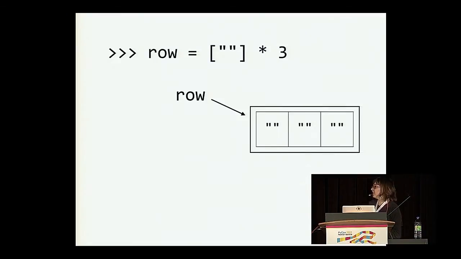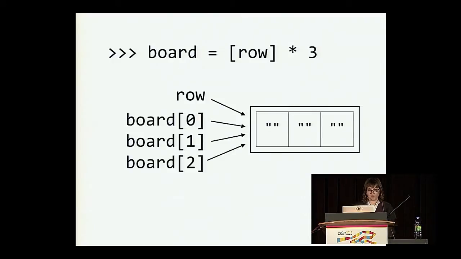So here I have a chart, and this is going to be an abstraction of what's happening in memory. The first line of code that we type in is row equals a list with an empty string, times 3. And what that does is bind the name row to this list containing 3 elements that we're storing in memory. So now when we create a new list board with 3 elements, each of those elements is a reference to the same list that row references. And that's just how multiplying lists works here.